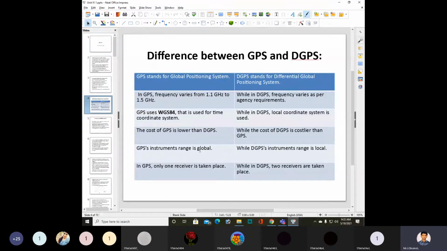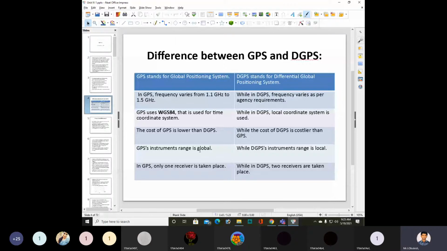The second point: GPS uses WGS 84, the World Geodetic System of 1984, which is a world coordinate system used for time and coordinates.